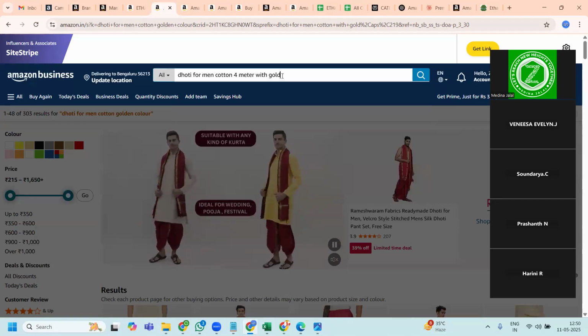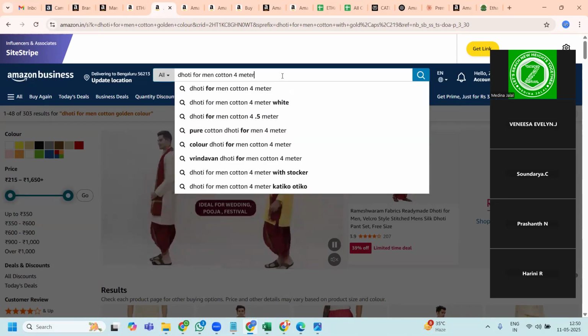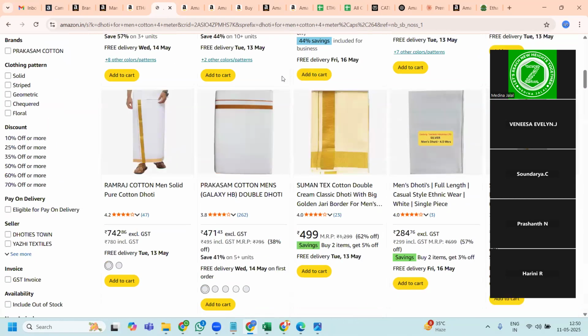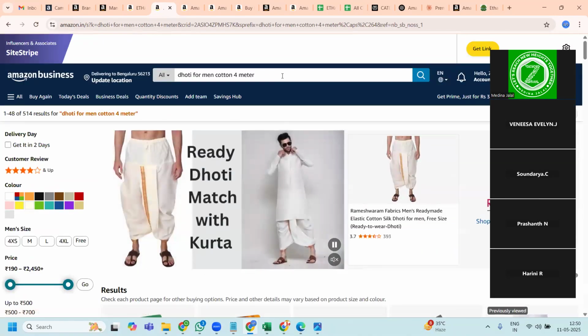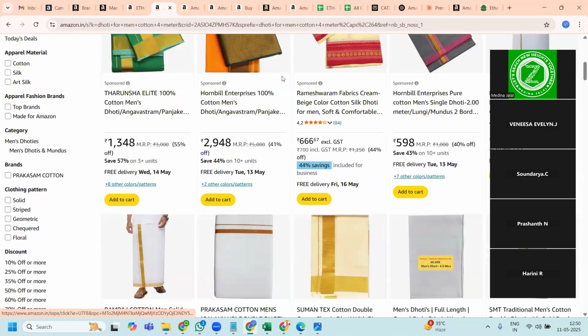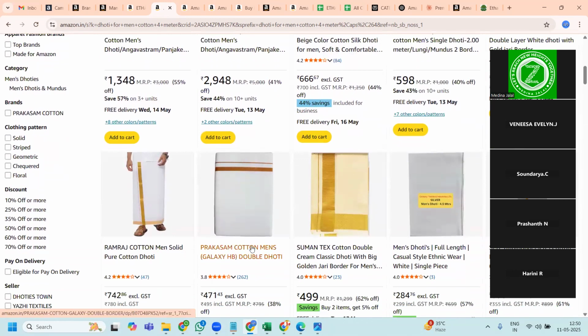And after meter, if I add border, it's not taking that. So let me see what it is showing over here. Okay, so when I just type golden cotton 4 meter, the measurement. Okay, the first line is all sponsored. This is a sponsored ad. So this is the more relevant one, which is talking about the golden border.